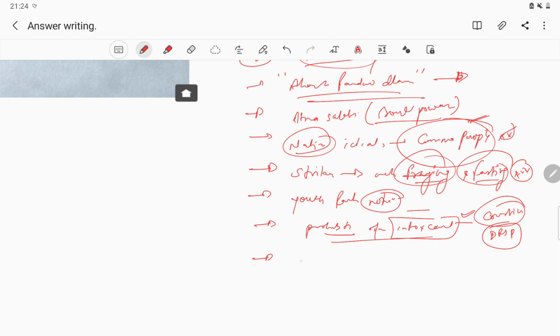After that, Gandhi built a bridge in between the different castes across society, or across class barriers.